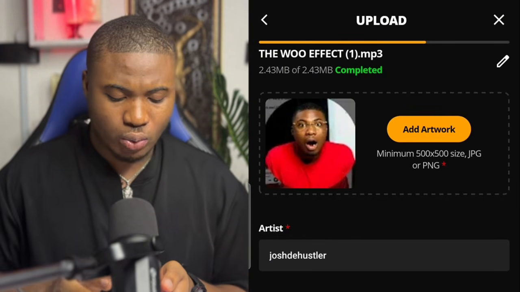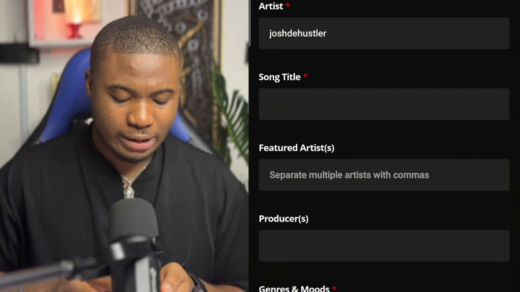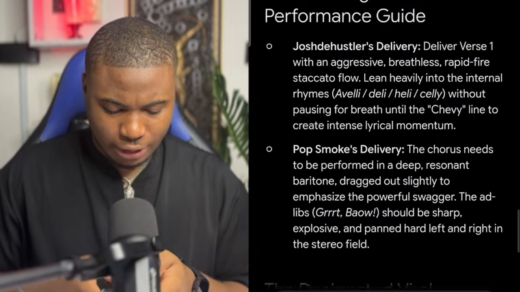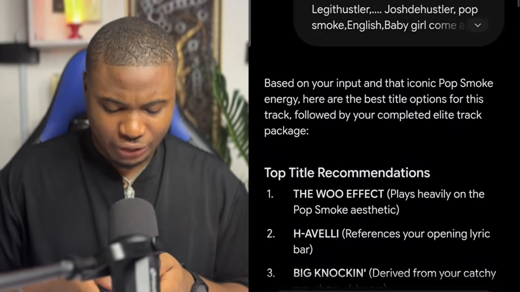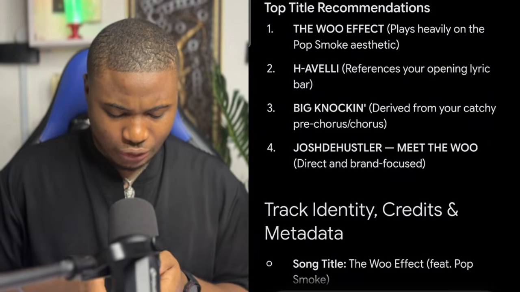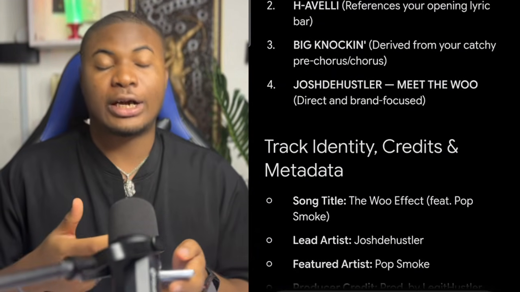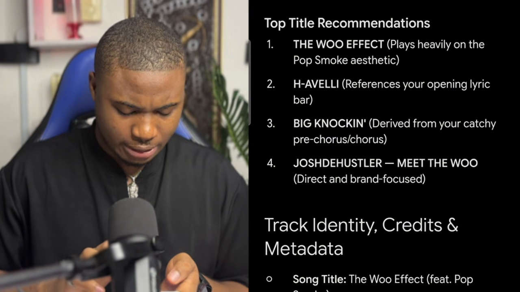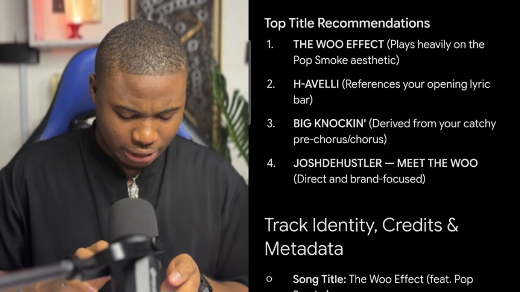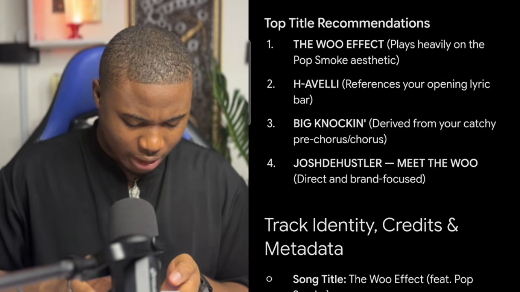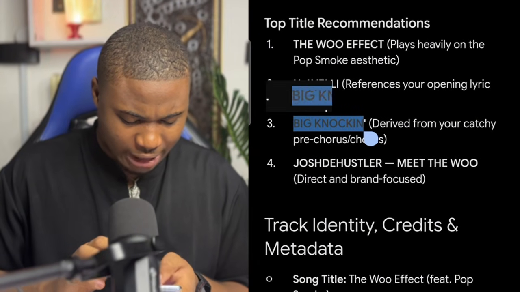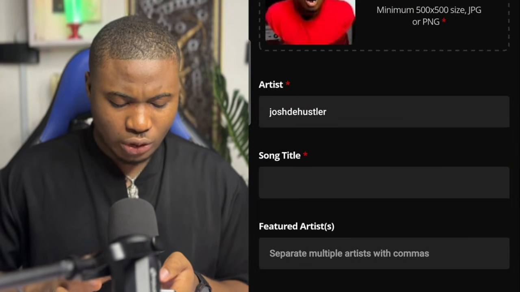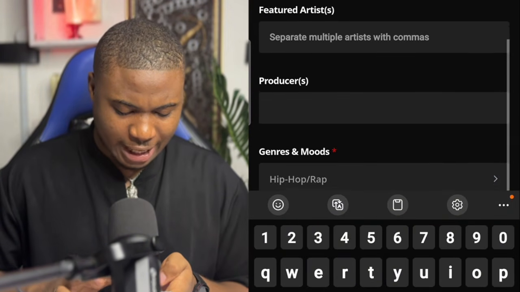So what I'm going to do now is select the title of my song. I'm going to go over to Gemini to gather my information where it says title, so I can choose any particular title of my choice from this list. The one I'm going to choose is Josh the Hustler Meets the Wolf, the Big Knocking. So I will select this one. It sounds a bit musical, so I'm going to come here and put it as the title.